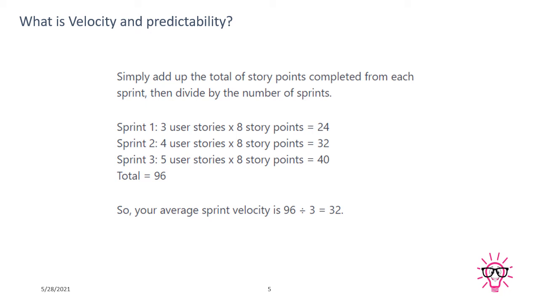Now once I complete my third sprint, I will calculate the average of all three sprints, like first sprint story points plus second sprint story points plus third sprint story points. So first sprint story points may be 24, second sprint story points may be 32, and third sprint story points may be 40. So the average of all three sprints is 32.